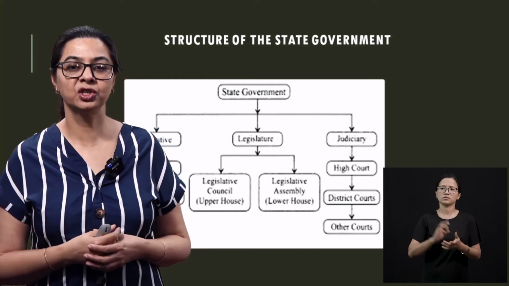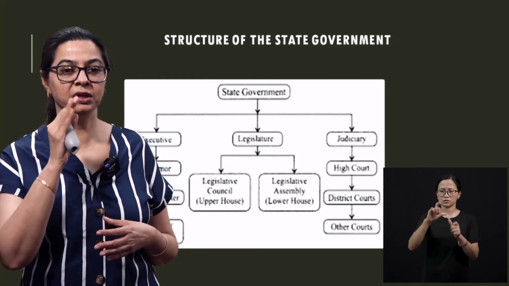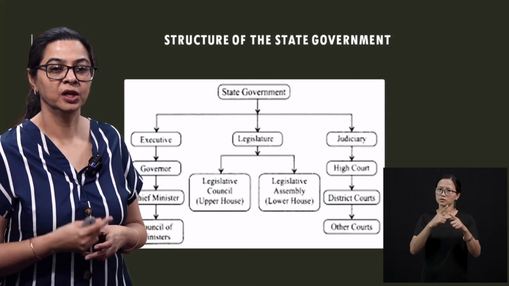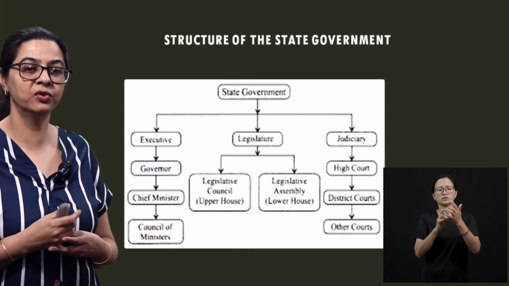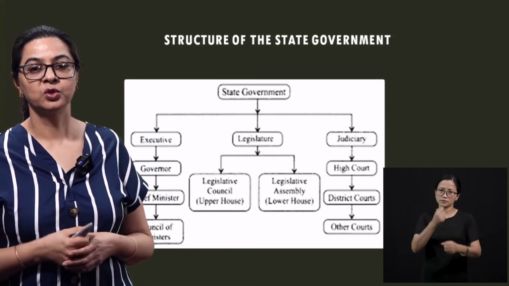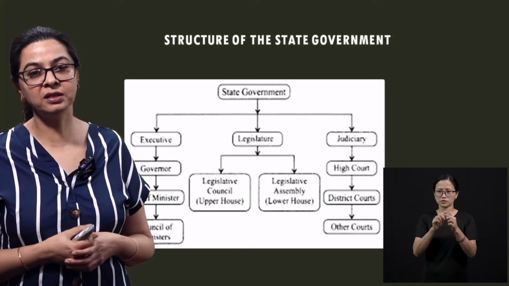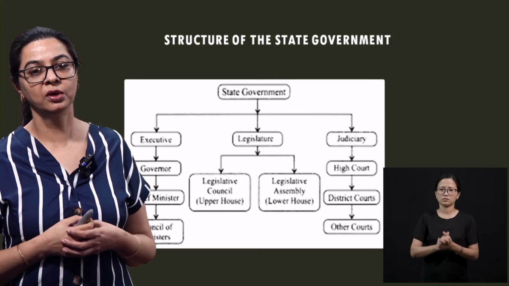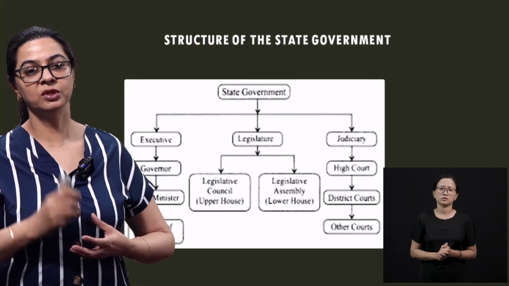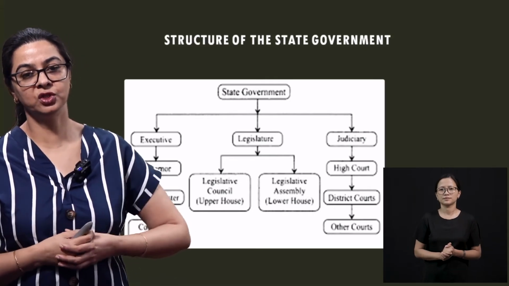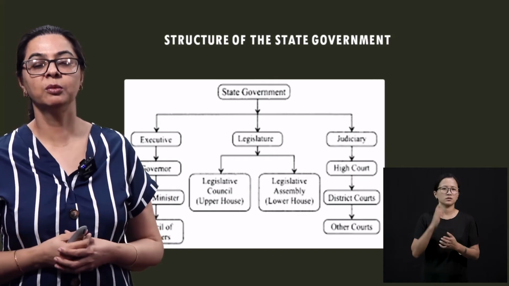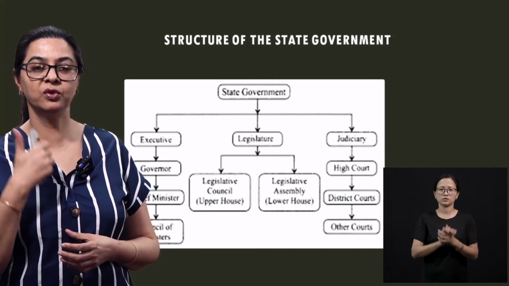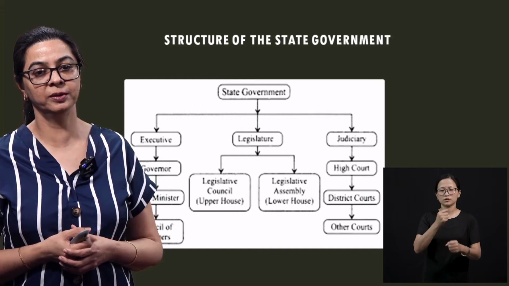The second structure is, once the law has been made, then it goes to the executive. Now, in the executive, the first and foremost is the governor. Once the assembly has passed that bill, it goes to the governor, and it becomes law when the governor puts a signature. So if you're talking about the executive, the first and foremost would be your governor.